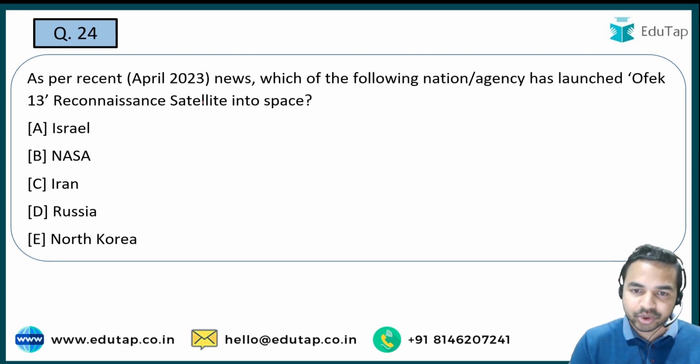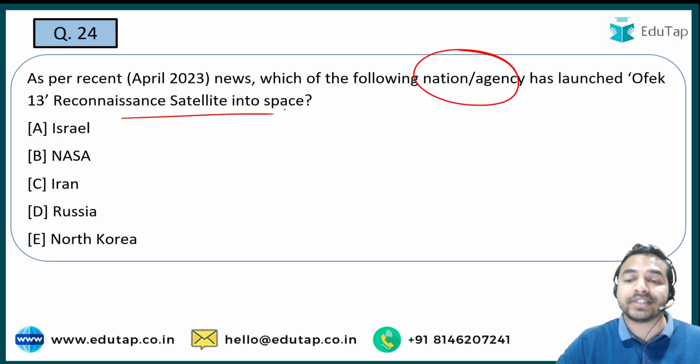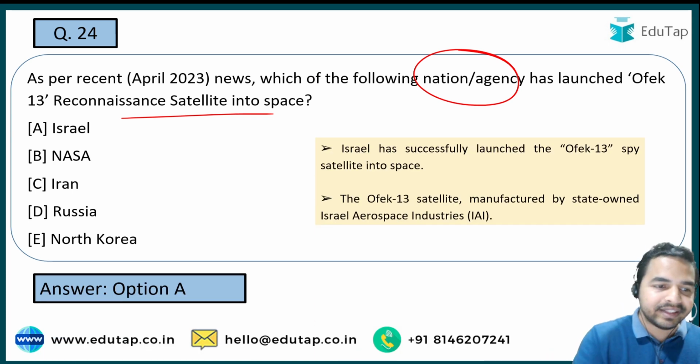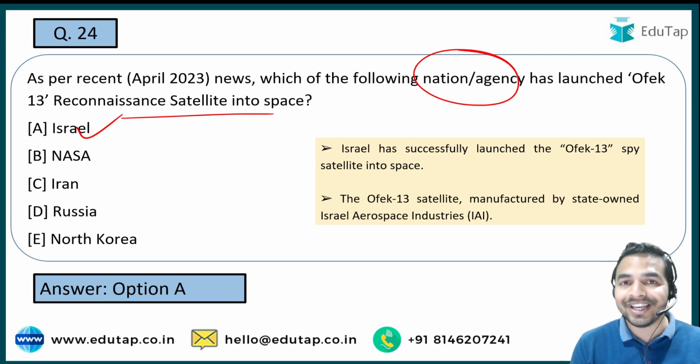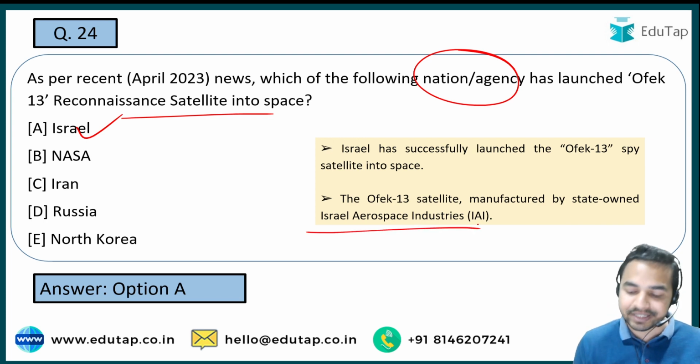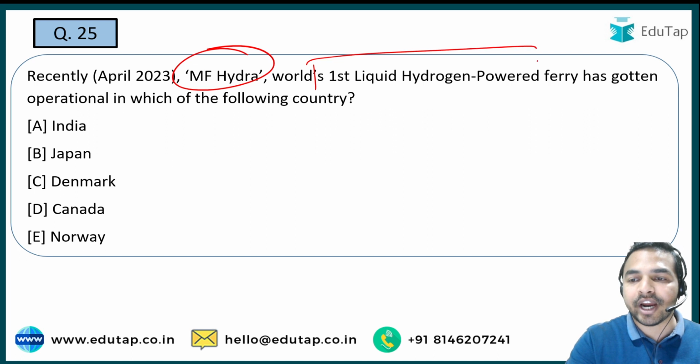Next question. So here you are required to tell me the name of the nation or agency जिसने launch किया है OFEK 13 which is the reconnaissance satellite into the space. तो वो कौन सी country है या agency है जिसने इसको launch किया है? It is very direct, that is option A, that is Israel. अगर हम बात करते हैं इसकी manufacturing की, so basically it is manufactured by state-owned Israel Aerospace Industries. Next question. MF Hydra, which is the world's first liquid hydrogen-powered ferry.